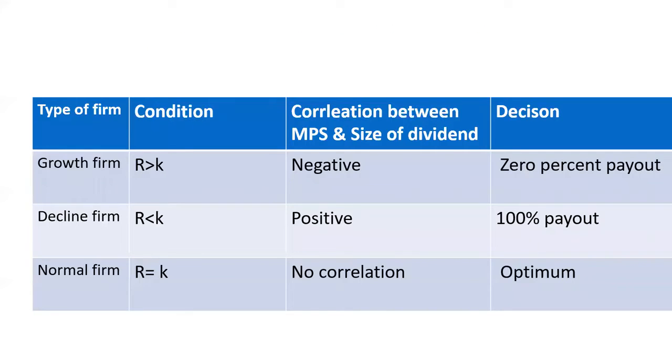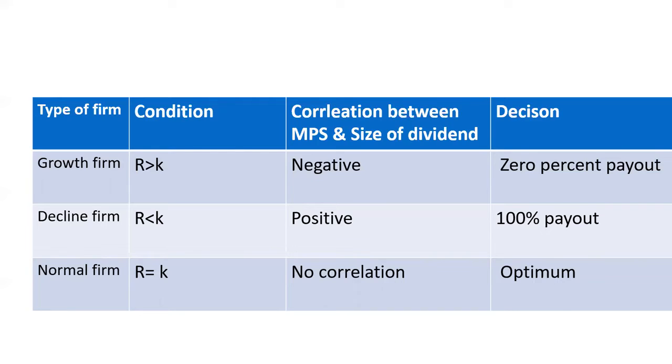So let's understand the three conditions which are seen in the Walter model. Here a firm passes through three stages, that is growth firm, decline firm, and normal firm.